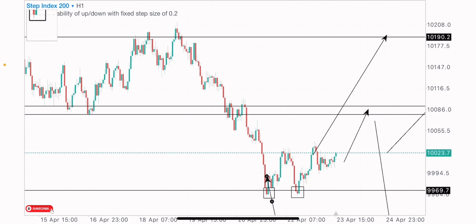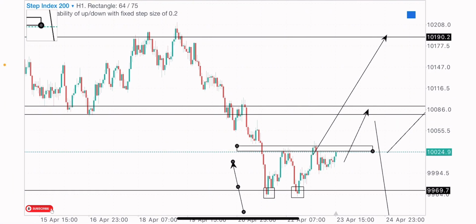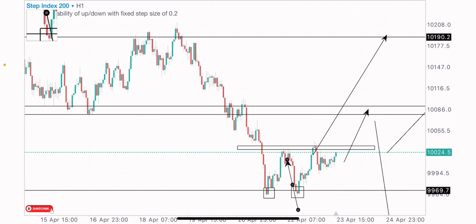So this is a nice double bottom formation, having the neckline at this point, because on every reversal pattern formation there's always a neckline. Market has been reacting to this neckline, first reaction here, second reaction, and price has failed to break above this neckline. So if you see price break above this neckline, we would get neat buys to the upside, at least for the market to come test this level here.